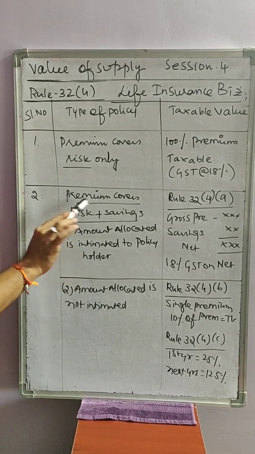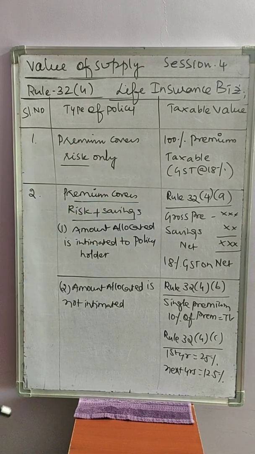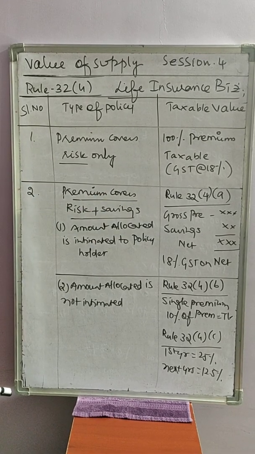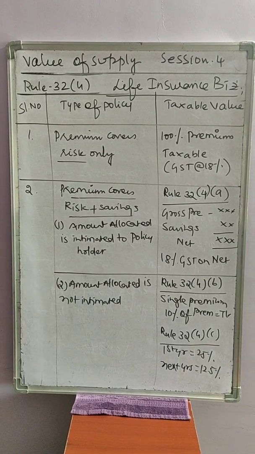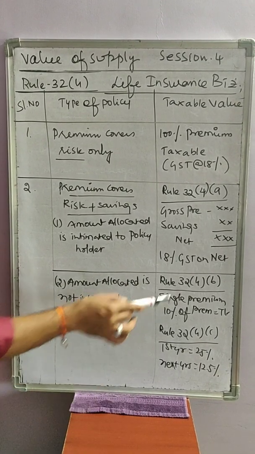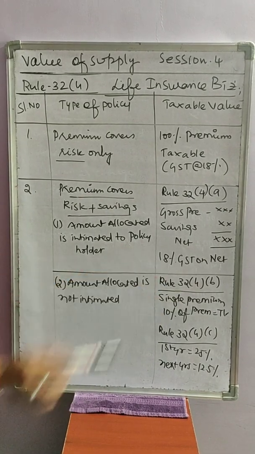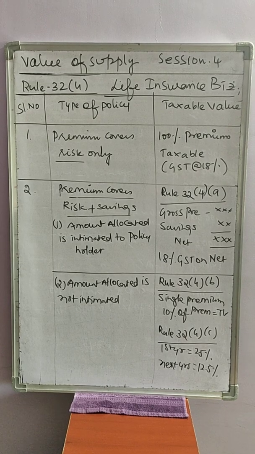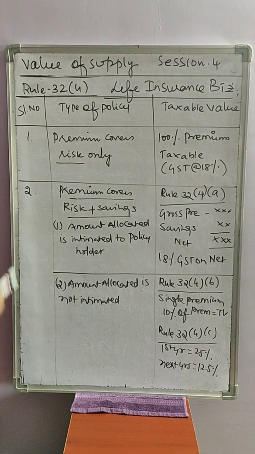Whatever the risk and saving proportion is, if it is not intimated to the policy holder by the insurance company, then there are two situations. Rule 32, Sub-Rule 4B, Sub-Rule 4C are applied. If it is a single premium annuity, 10% of the premium will be taken as taxable value. If it is not single premium, they are paying in different installments.